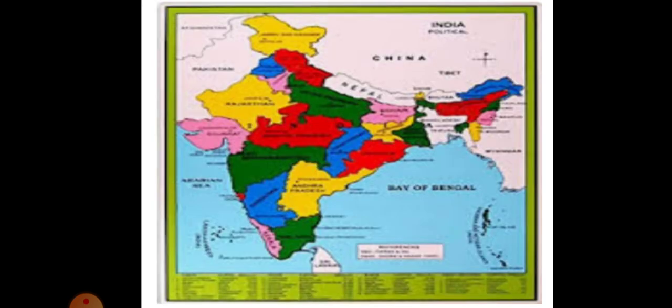See, small details are given there. You can't see properly, but you can see how the instructions and details are given, and you have to identify that in the map.